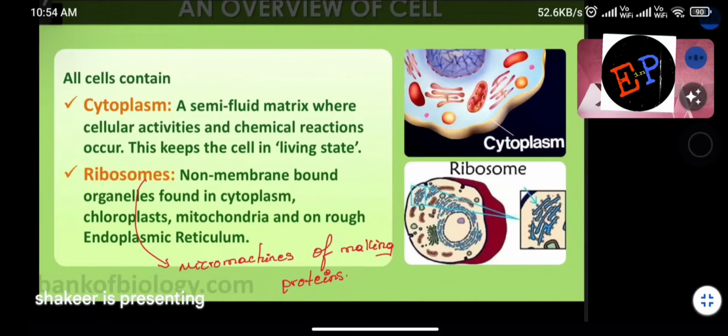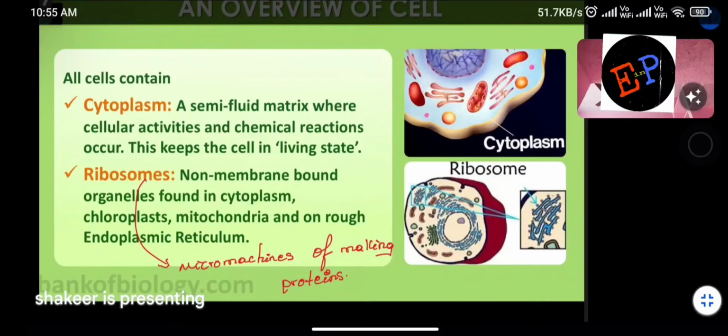One is cytoplasm and the second one is ribosomes. So what is meant by cytoplasm? It is a semi-liquid type of substance. It is not completely liquid, it is not completely solid also. Semi-liquid. Are you able to understand? Semi-liquid type of substance where all the living reactions, chemical reactions as well as other organelles are floating in this semi-fluid type of matrix.